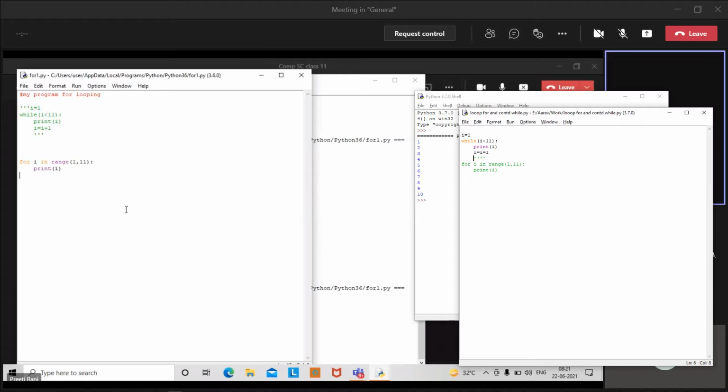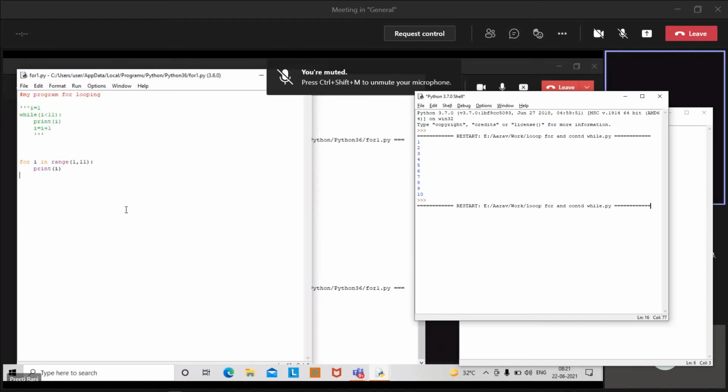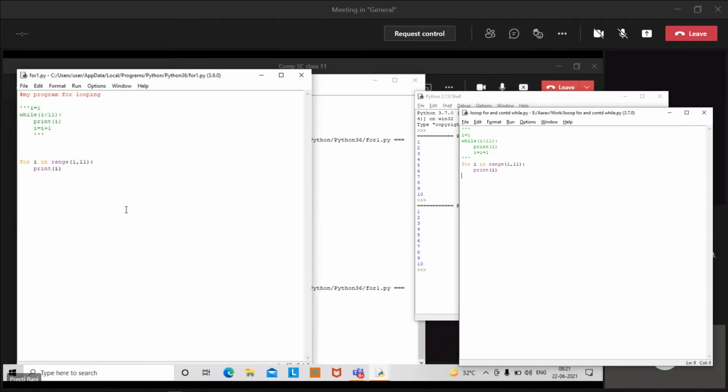सबसे पहले इसी में सम निकाल के देखो 10 नंबर्स का दोनों में। Then according to that, what should we do in the while loop and in the for loop also. Then after that you need to convert the 10 to 50. You need to check the sum of 10 numbers. Ma'am, in while loop the sum is coming 55.